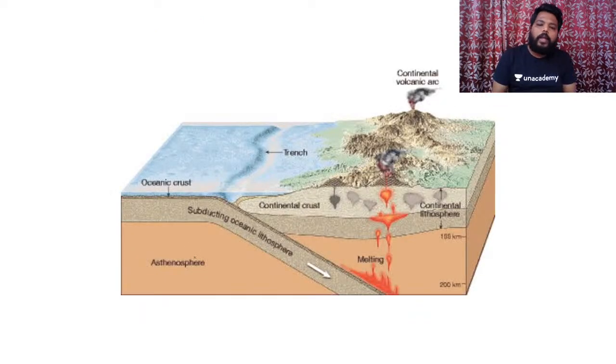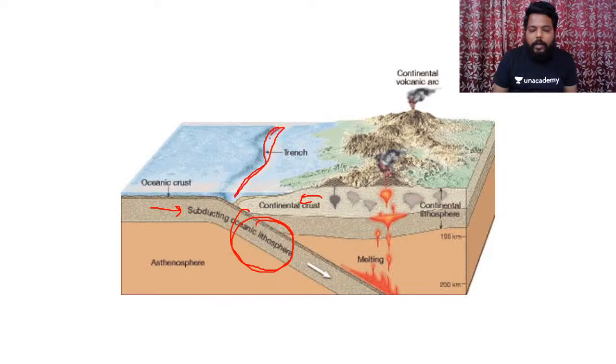Whenever we have continent and oceanic convergence, obviously the oceanic crust subducts under. This subducting oceanic crust results in the formation of a trench zone. This is the first thing which would be developed. Then the portion which has been subducted would be melted, and this melted portion tends to come out onto the continental crust.